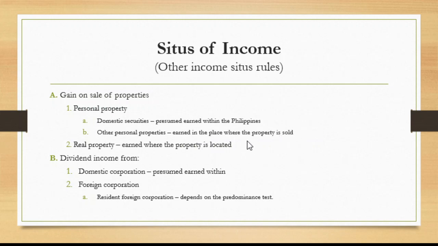Okay, kung saan man naibenta yung property. So, for example, kung binenta natin ang cellphone natin outside the Philippines, edi yung income is earned outside the Philippines. Pero kung binenta naman natin inside the Philippines, edi yung income is earned within the Philippines, right? So, just the place where the property is sold. While for the real property naman, ang basis natin is where the property is located.